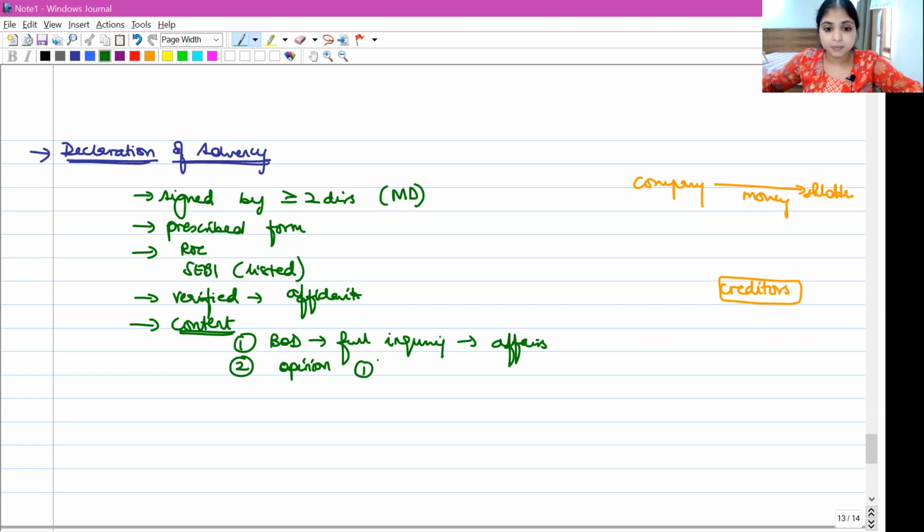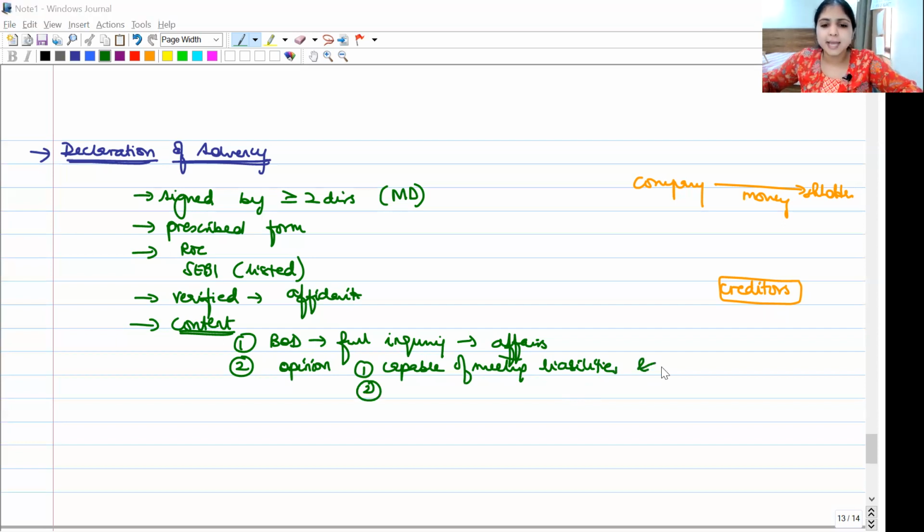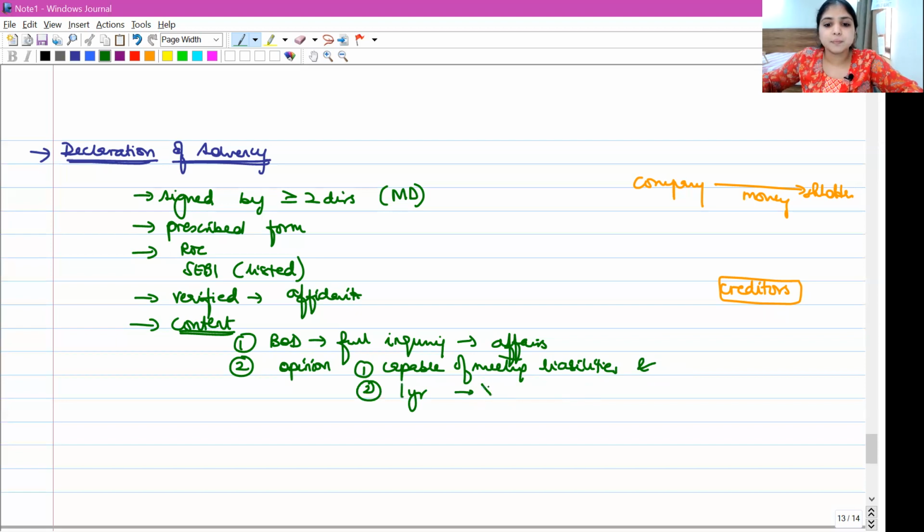Opinion number 1, that the company is capable of meeting its liabilities, which means company has enough money to pay off creditors also. And opinion number 2, according to the board of directors, next 1 year at least, company will not go insolvent. Next 1 year at least, company is not going to be bankrupt.